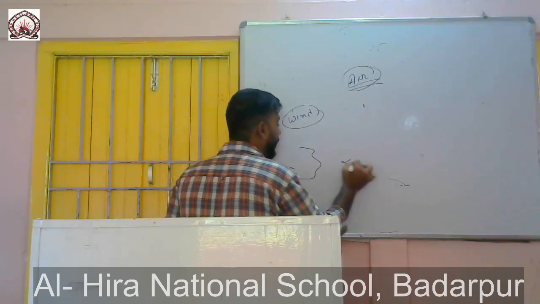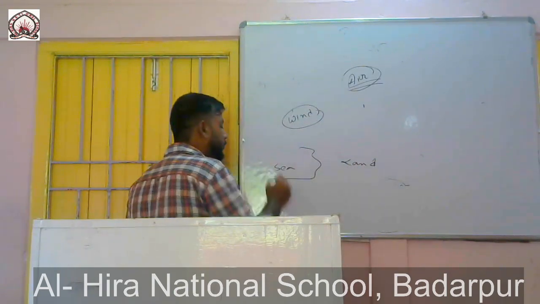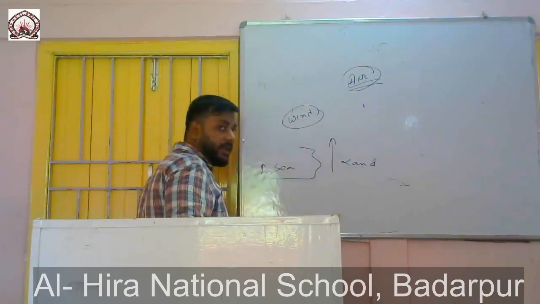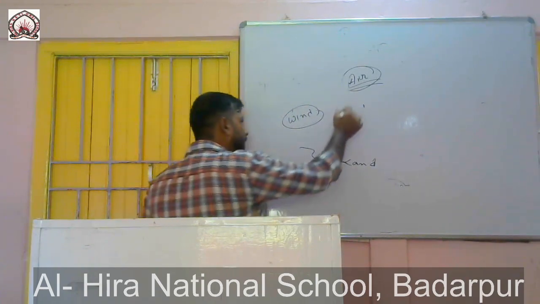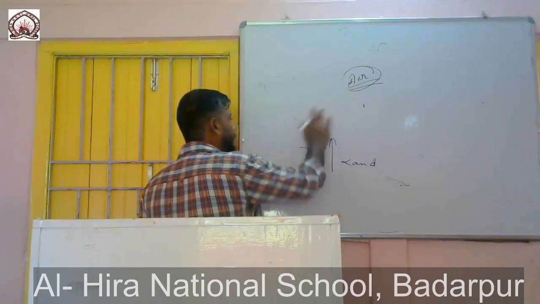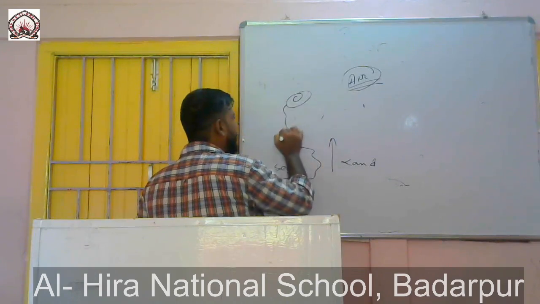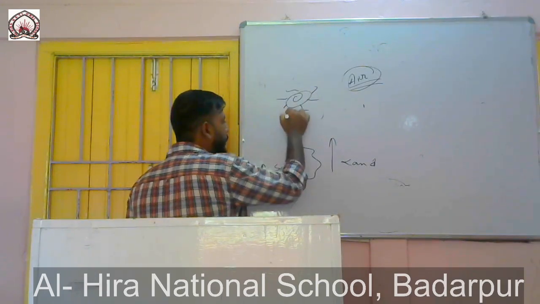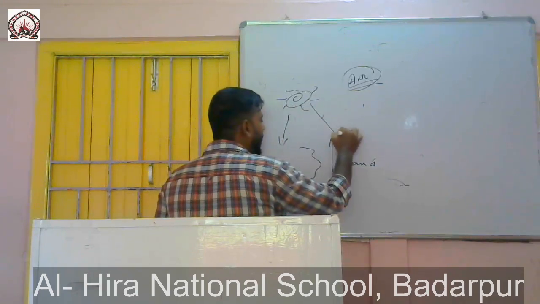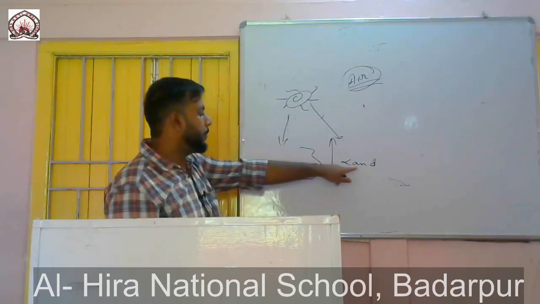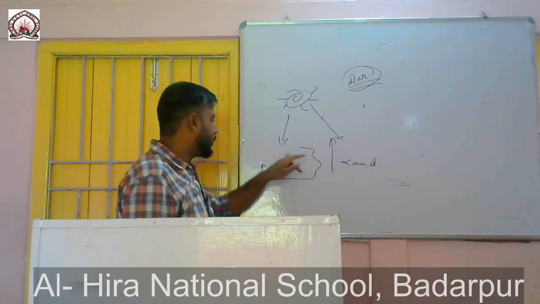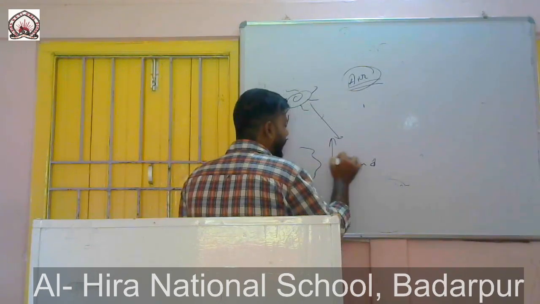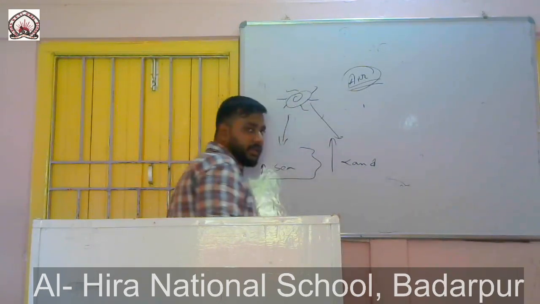Sea and land: the sea's temperature will increase slowly, while the land's temperature will increase very rapidly. So when the sun rays fall on the sea and on the land, the land's temperature will increase very rapidly, whereas the sea's temperature will increase very slowly. So when the air on the land is heated, what will it do?